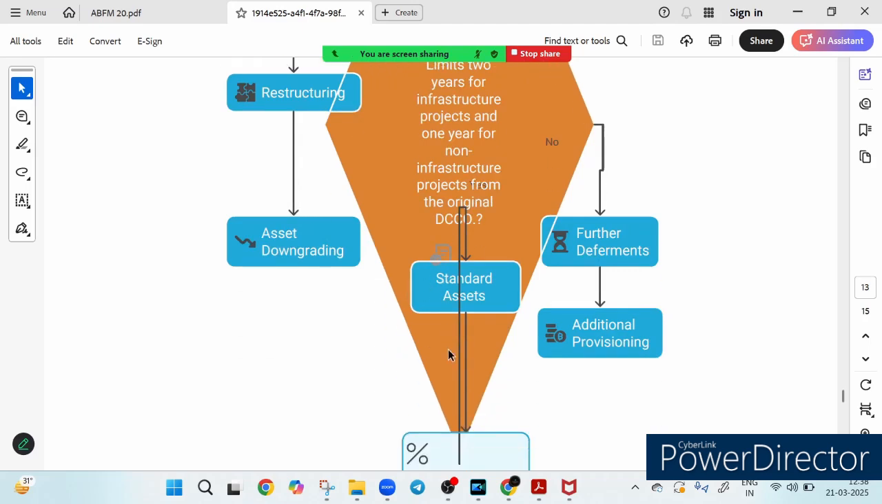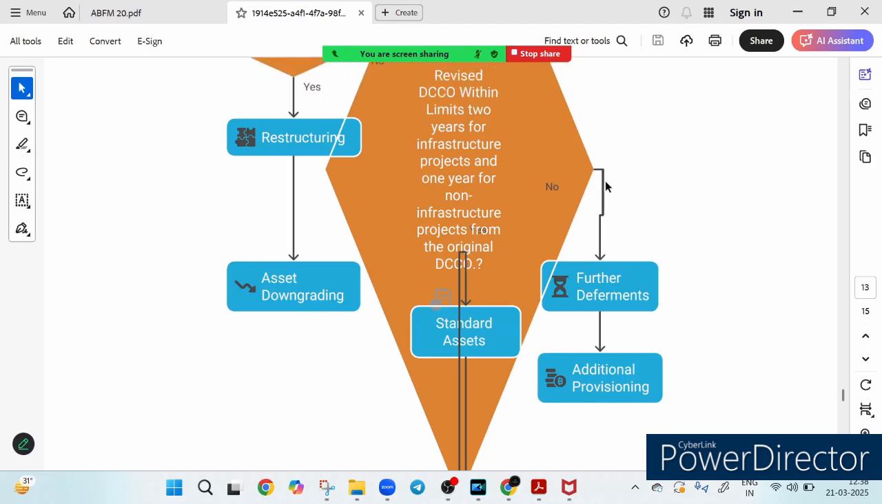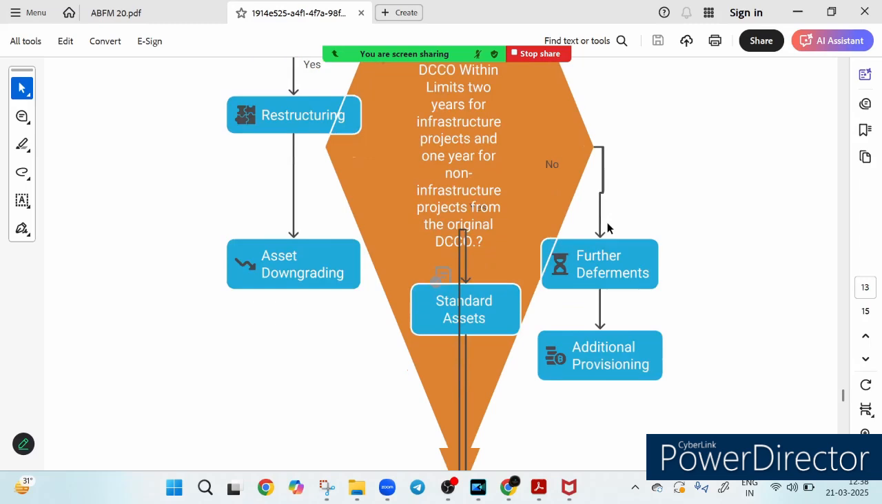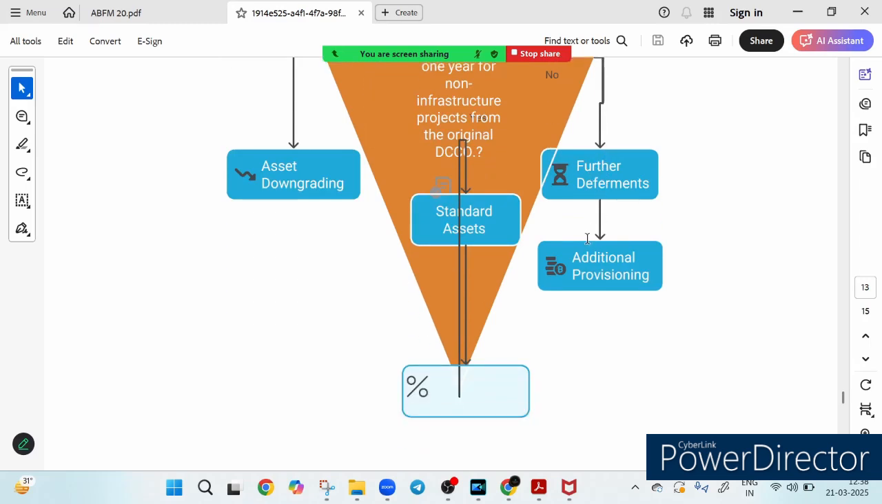And what if it exceeds this limit? If the deferment exceeds the permissible limit, which is 2 years for infrastructure project and 1 year for non-infrastructure project, then further deferment leads to additional provisioning. Then further deferment is done and additional provisioning is there. If the deferment exceeds the permissible limit, further deferment leads to the additional provision. Because the process ensures that bank properly classify loan and account for risk, preventing financial instability.